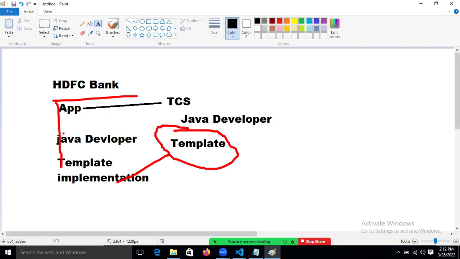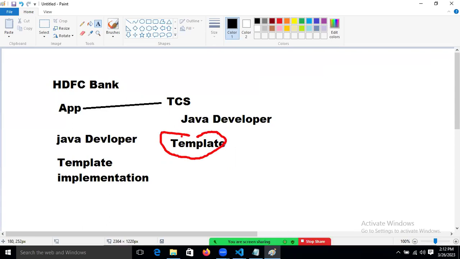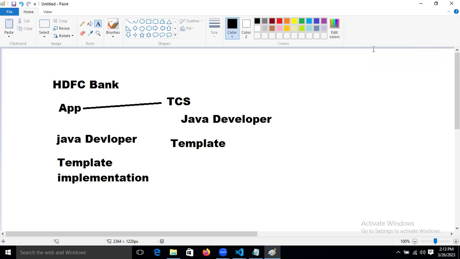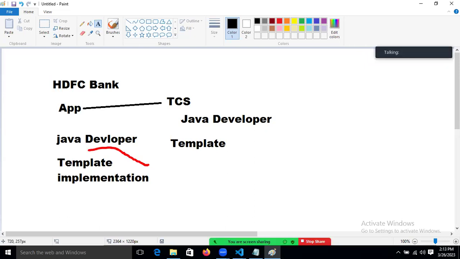Then, by taking that template from the TCS people, the HDFC people do what? Whatever private things are related to their businesses, they give their own implementation and write their own logic, and that data is not exposed to whom? The TCS people.